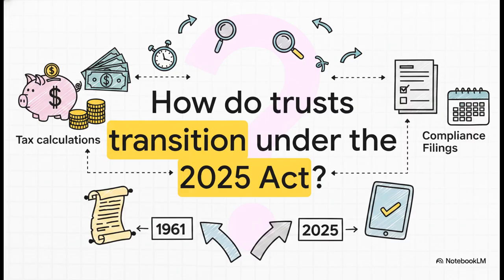Today, we're decoding the special provisions for registered nonprofit organizations under Chapter XVII, specifically Sections 332 to 355. If you're a CA, a tax professional, a student, or a business owner managing a trust, getting a grip on this transition is absolutely critical.